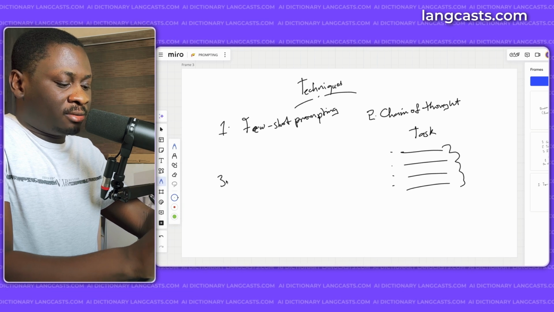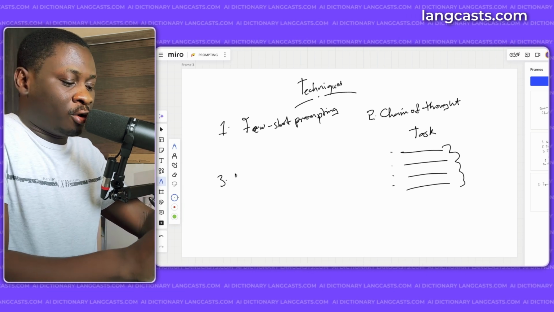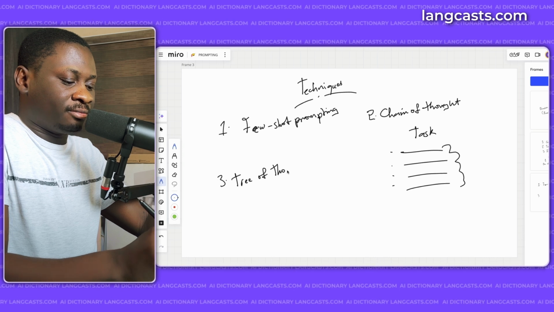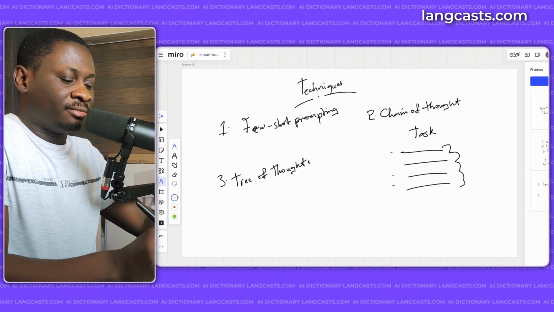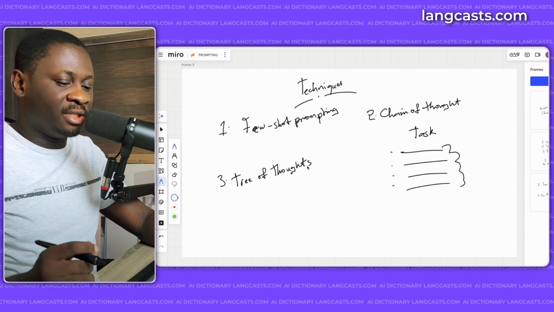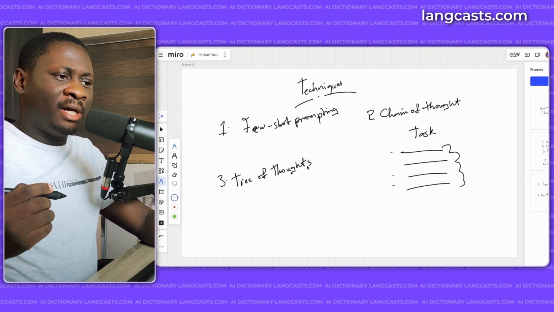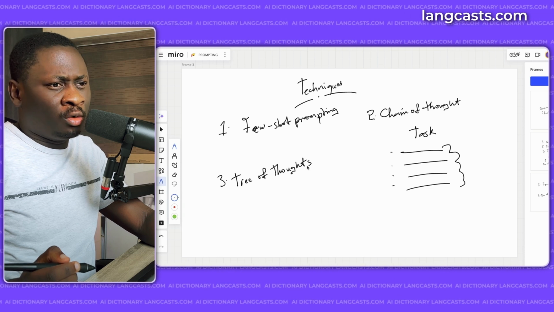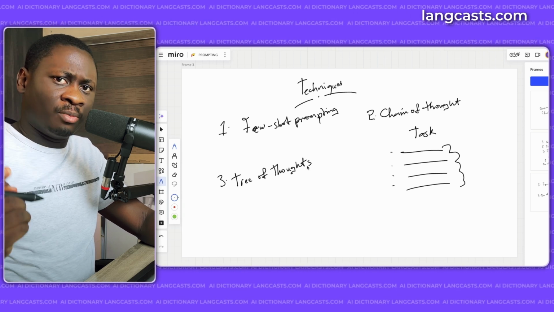Then the third prompting technique we're going to be looking at is called tree of thoughts prompting. Now, what happens in this prompting scenario is that the language model is trying to get the best solution. But we all know a lot of times there are different ways to solve one problem.